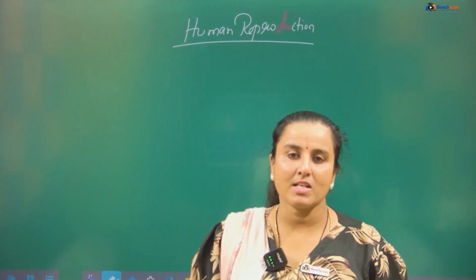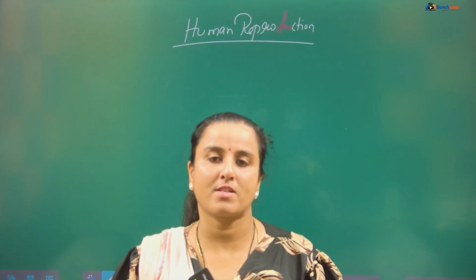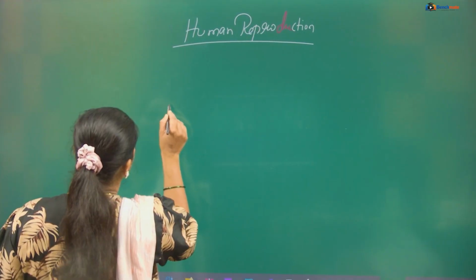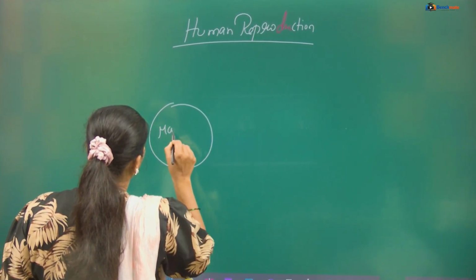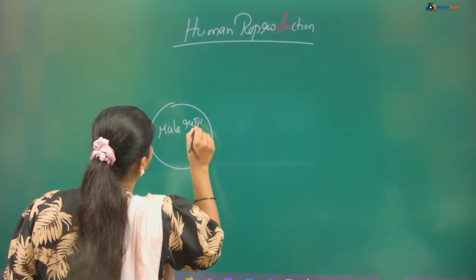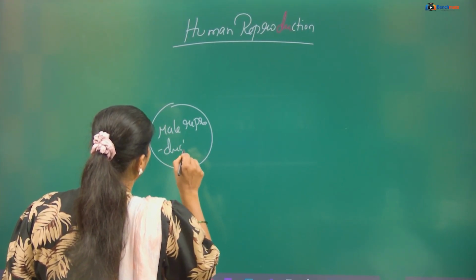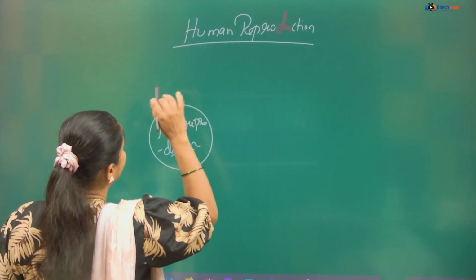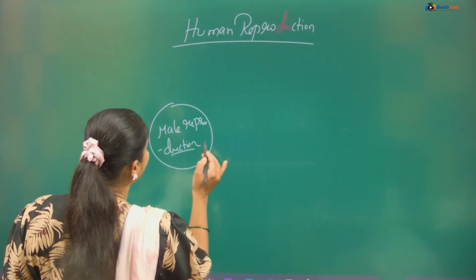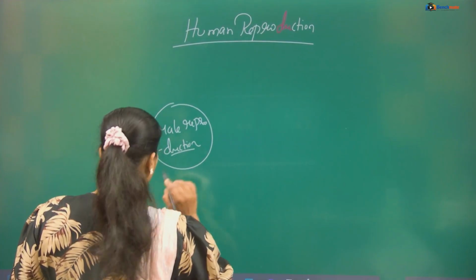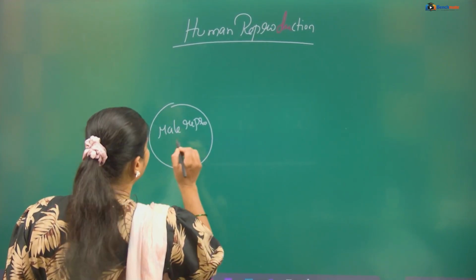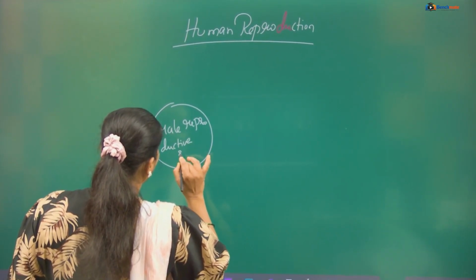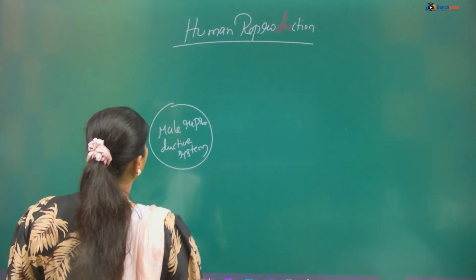In the previous class we have discussed the male reproductive system, right? So in the male reproductive system, what are the things we have understood? How we have to remember all the parts and all the topics and all the terminologies. Male reproductive system, which consists of what?